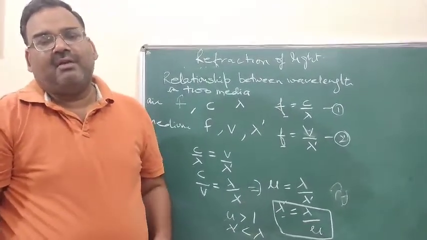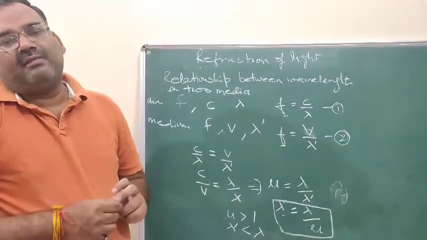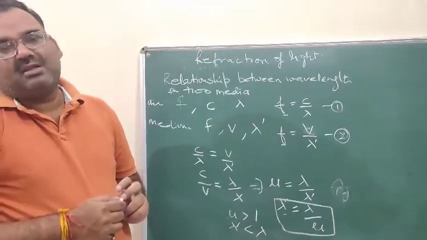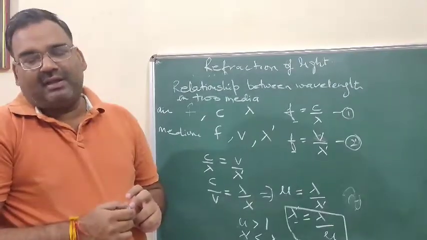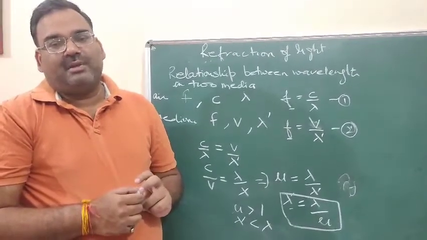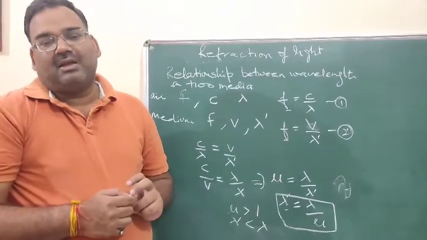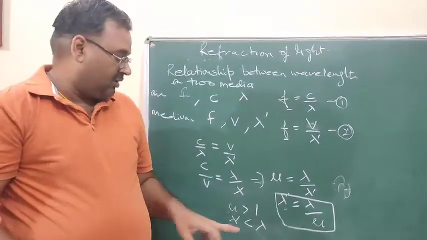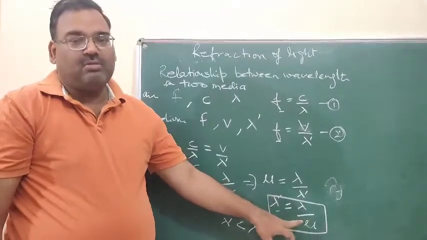What does this mean? When a ray of light travels from rarer to denser medium, if the speed decreases, then the wavelength will also decrease. This can be found out by the relation lambda dash equal to lambda upon mu.